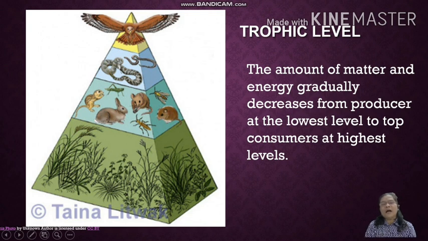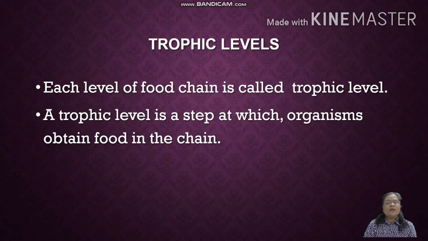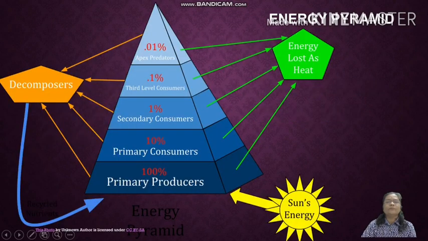Trophic level means the amount of matter or amount of energy gradually decreases from producers at the lowest level to the top consumers at the highest level. Students, each level of food chain is called as the trophic level. The trophic level is a step at which the organisms obtain the food.